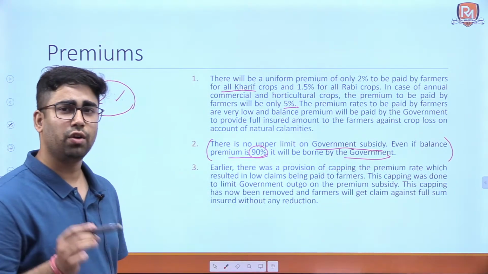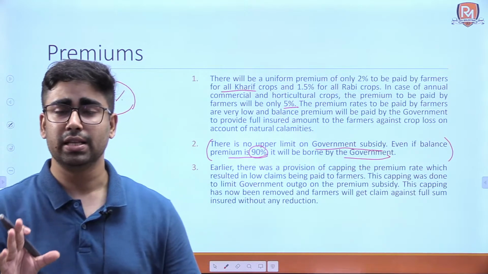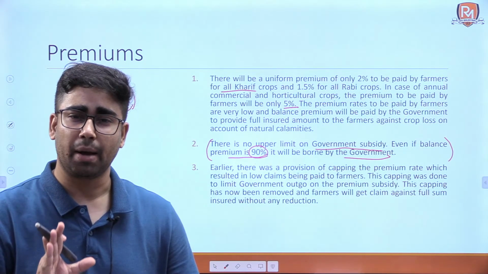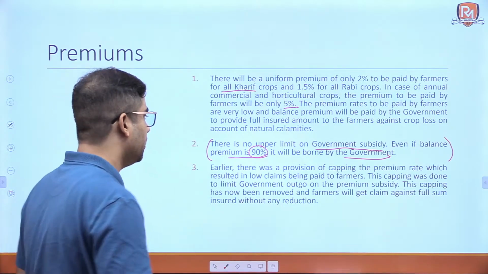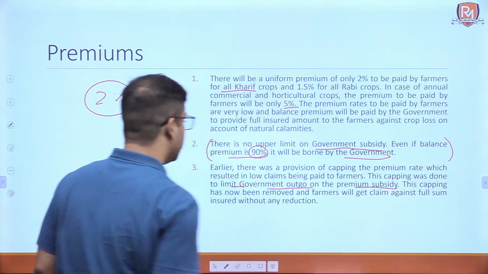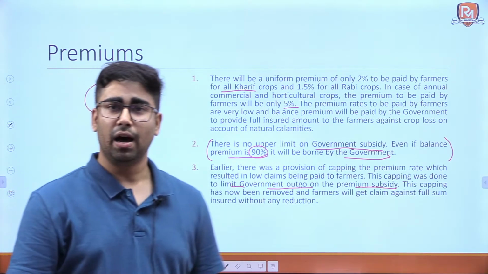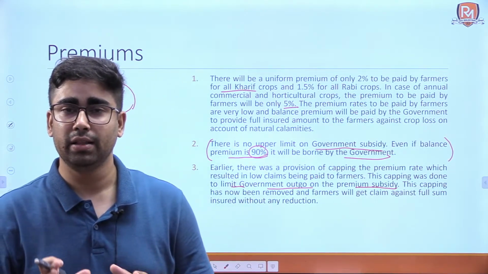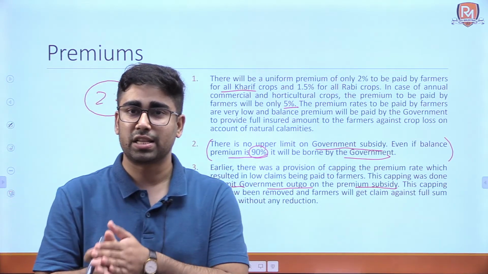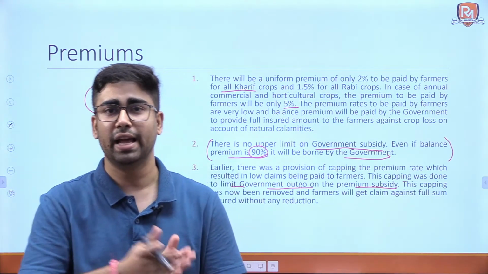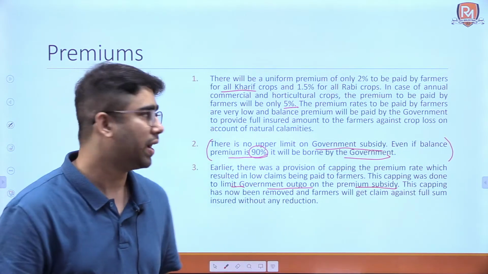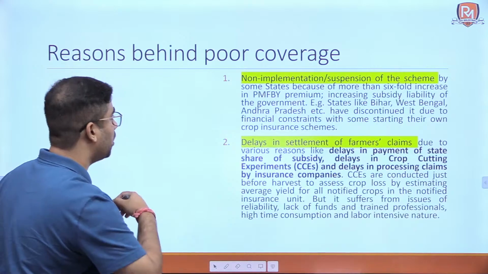Earlier there was a provision of capping of the premiums. That means that the premiums earlier were capped at a percentage, but now that capping has been done away with. The capping was done to limit government outgo on the premium subsidy. This capping has now been removed. Okay, earlier there was a capping to prevent the fiscal deficit of the government from rising. Okay, if there is more expenditure than what the government is earning, that means there is a fiscal deficit with the government. Okay, now we talked about the premiums.